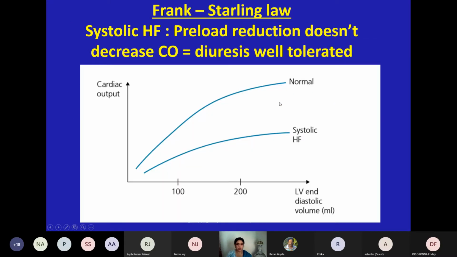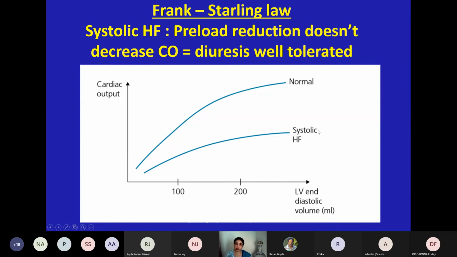Now we see a few cardiologic concepts before we go to anesthetic management, because this is also very important. You all know this Frank-Starling law. So this is the normal curve, LV end diastolic volume against cardiac output. And systolic heart failure, one must know systolic heart failure to understand diastolic heart failure. So systolic heart failure is a flattened curve.